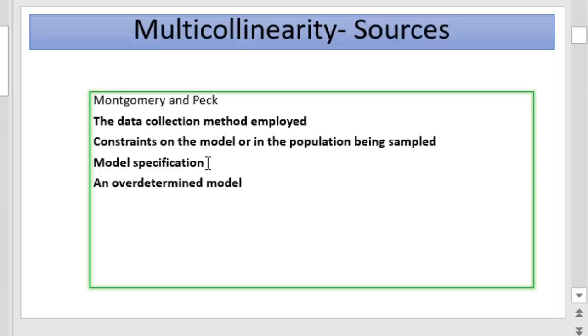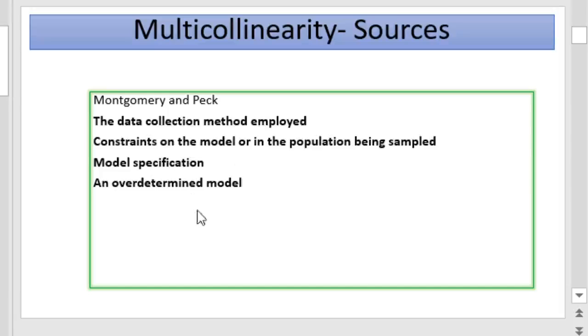The third source is model misspecification. If the model is not correctly specified, there will also be the problem of multicollinearity. In the case of an over-determined model also, there are chances of multicollinearity. What is the meaning of an over-determined model? When the model has more explanatory variables than the number of observations, it is termed over-determined. In that case also there are every chances of multicollinearity.